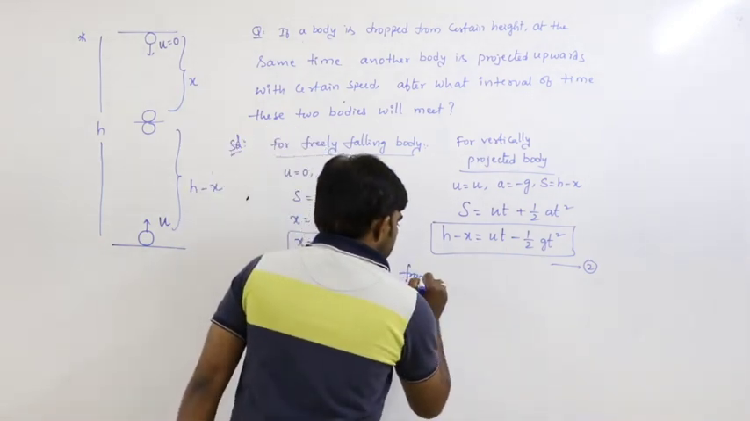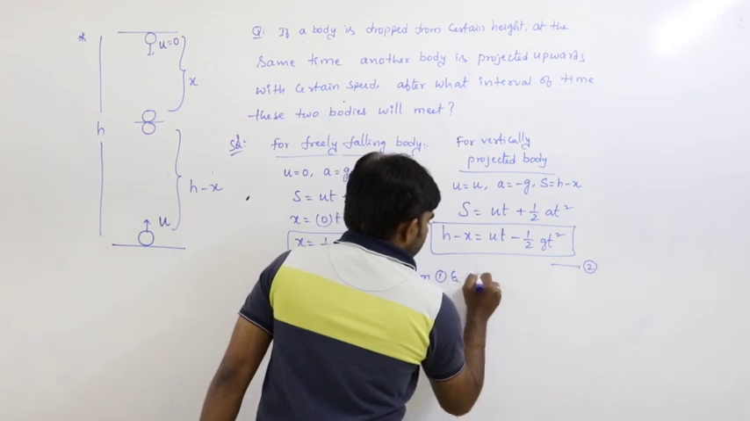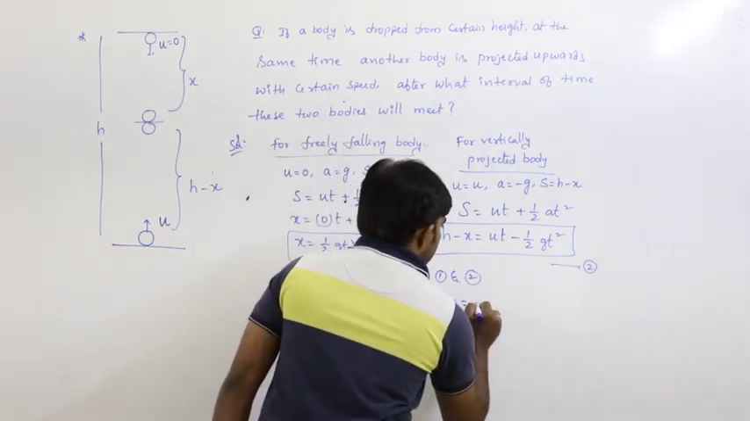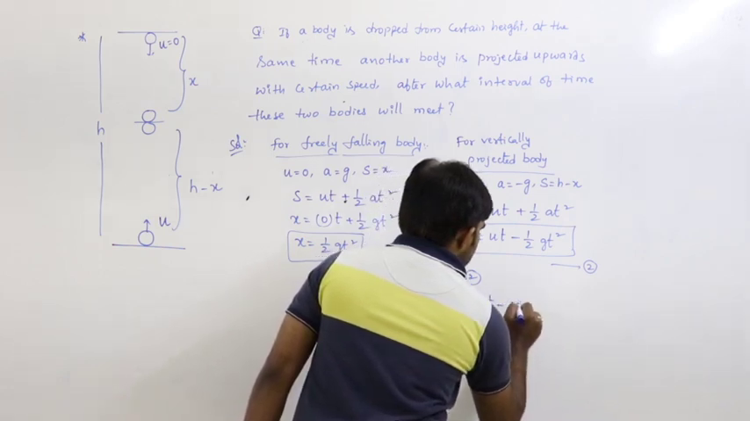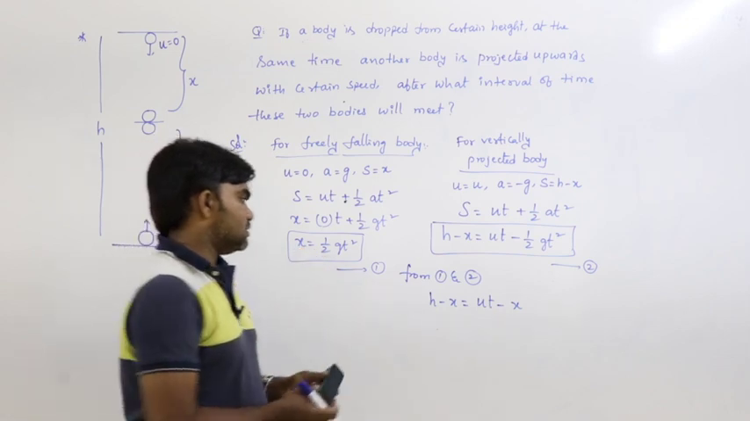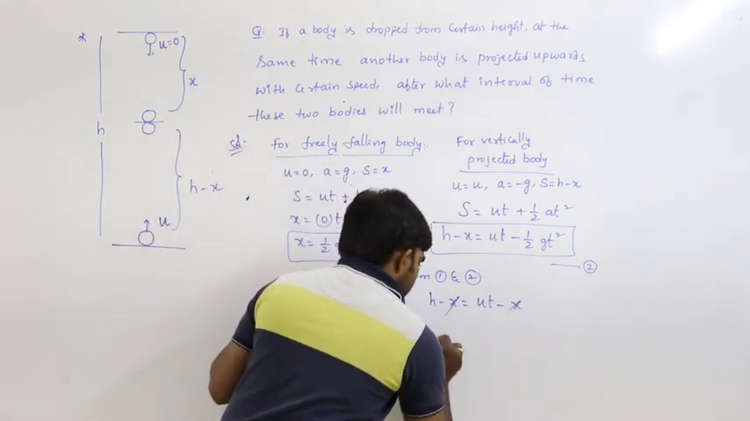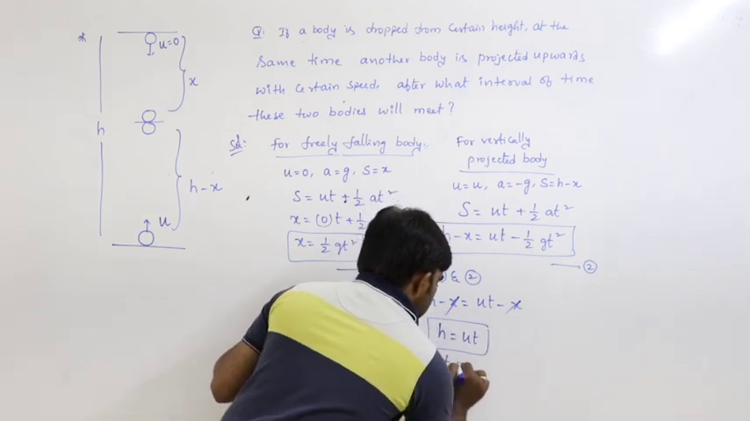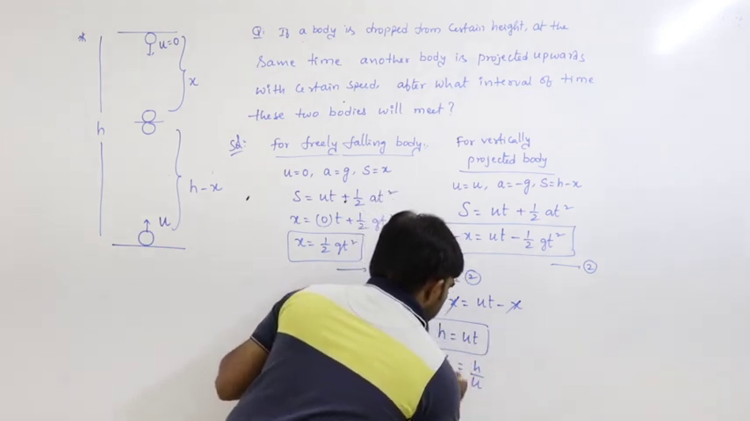Now from 1 and 2, h minus x can be written as ut minus x, because in place of half gt square we can substitute x. Minus x cancels, so h equals ut. So from this, t equals h by u.